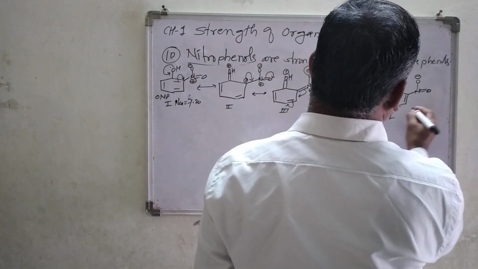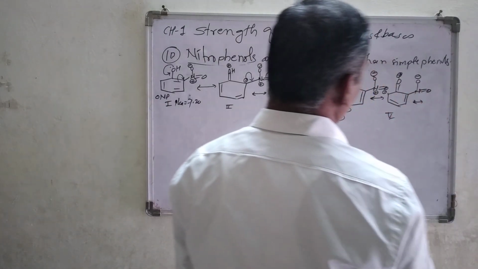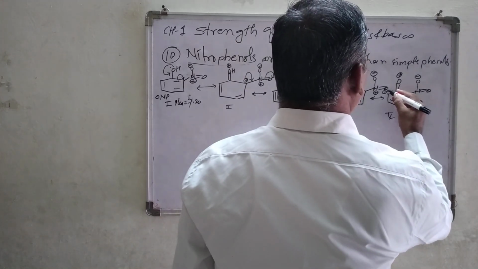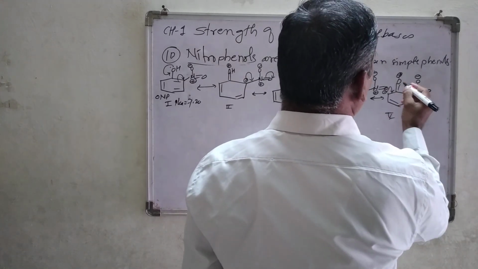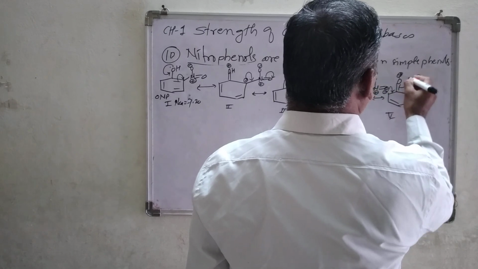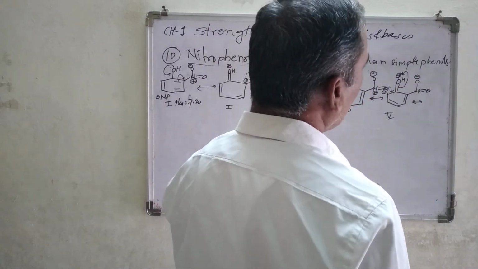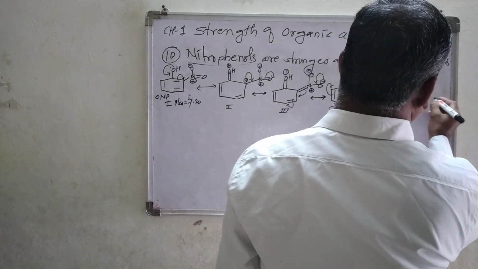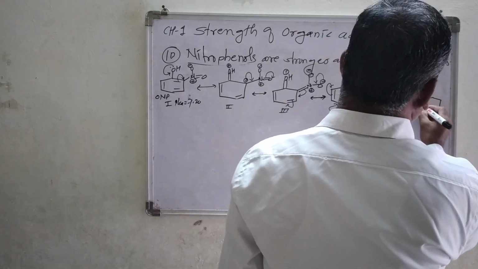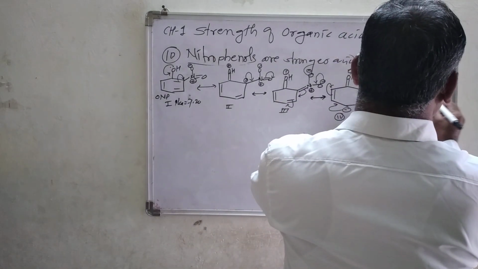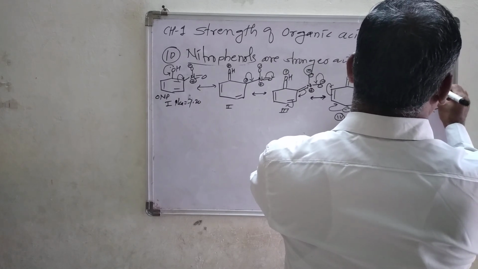This is structure number 5, and now finally this negative charge forming a double bond over here, and this double bond neutralizing the positive charge, so that finally you are going to get here this double bond OH.